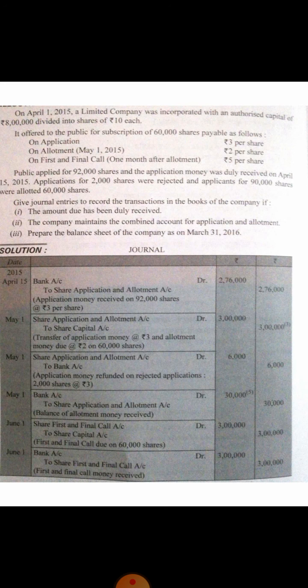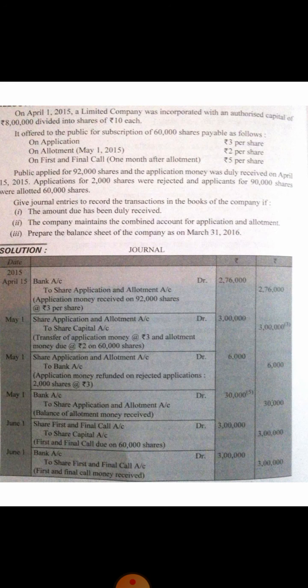Application 3 per share, allotment 2 per share, first and final call 5 per share. Public applied for 92,000 shares and application money was duly received in April 2015. Applications for 2,000 shares were rejected and applicants for 90,000 shares were allotted 60,000 shares. Okay, clear? Give journal entries to record the transaction in the books of the company.